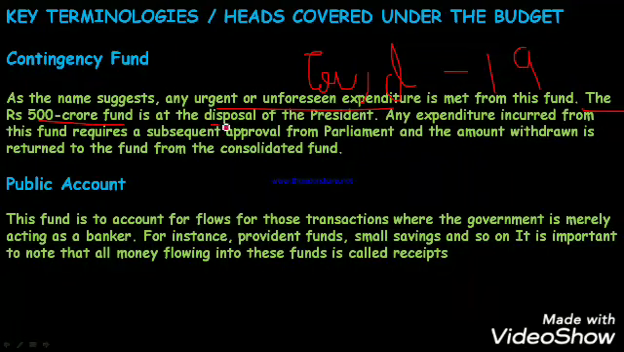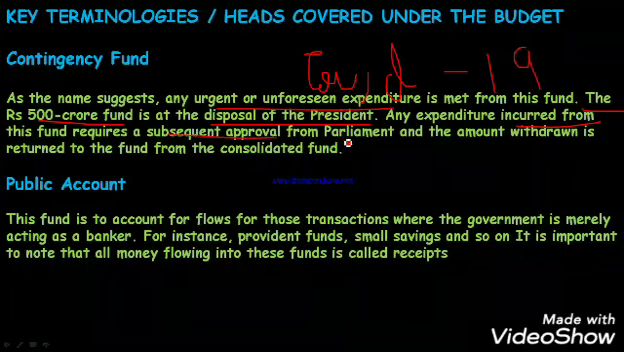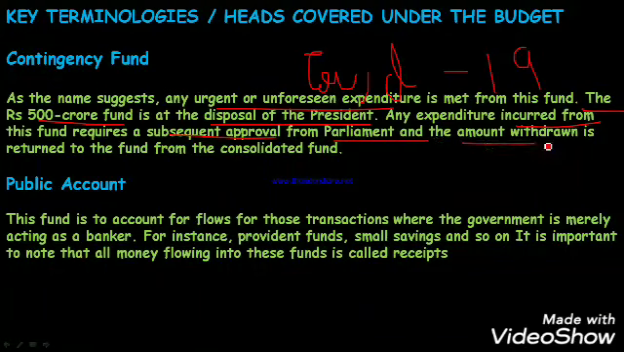The rupees 500 crore fund is at the disposal of the president, means president's approval is necessary in this case. Any expenditure incurred from this fund requires a subsequent approval from parliament. An amount withdrawn is returned to the fund from the consolidated fund. So what is contingency fund? A fund which is used in an unforeseen event.